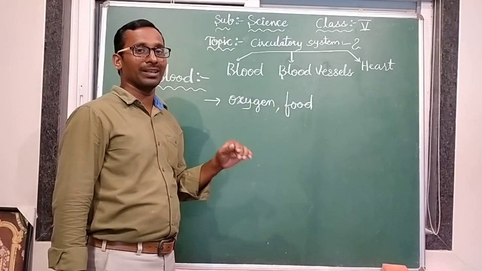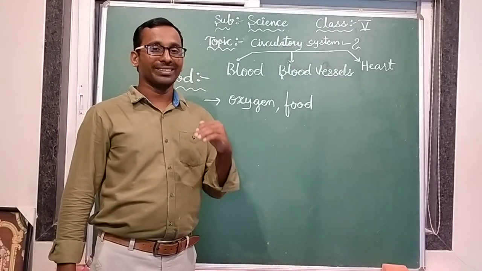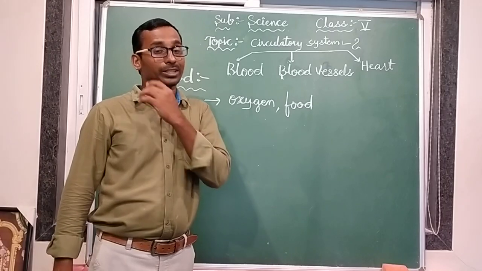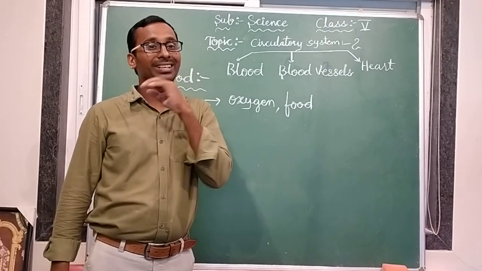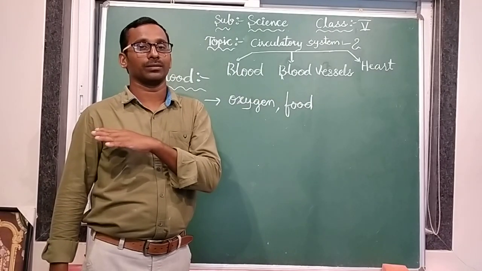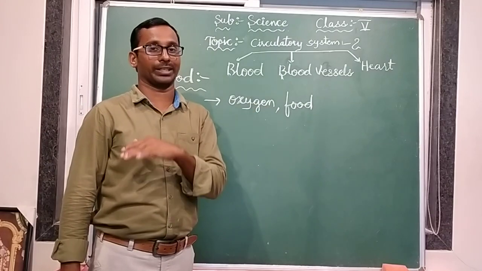In the same way, waste materials are also produced in our body. Some waste materials, not all waste materials, are produced in our body. Some waste materials are transported outside. Blood removes them outside.